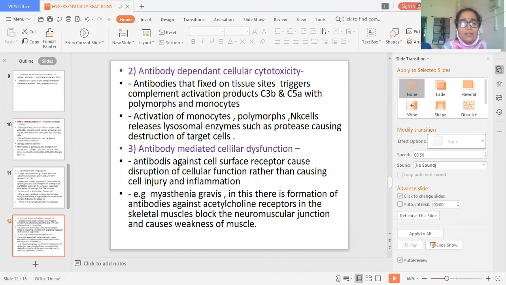Impairment is seen in myasthenia gravis, and stimulatory effect we can see in hyperthyroidism, that is Graves' disease, which shows stimulatory function, that is proliferation of the cells, hypersecretion. So both stimulatory and inhibitory effects get created by antibody mediated cellular dysfunction.